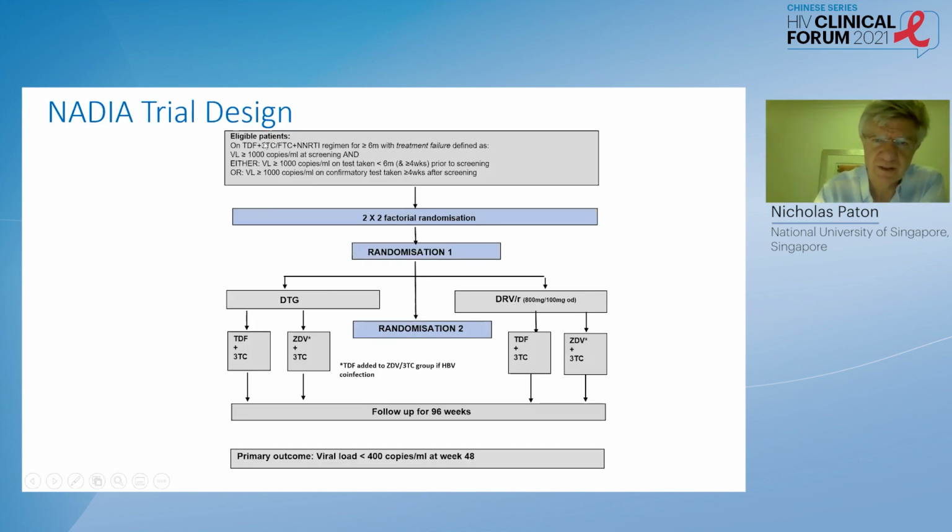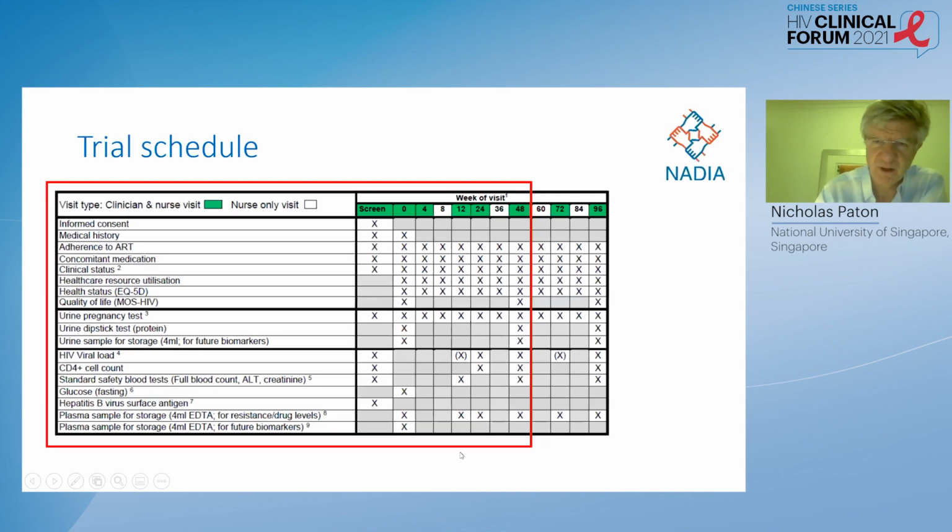And this was the trial design. We enrolled people failing on an efavirenz-based regimen, and we randomized them to receive dolutegravir or darunavir, the best-in-class PI, and tenofovir versus zidovudine. And we followed them for 96 weeks, with the primary outcome being viral load suppression at 48 weeks.